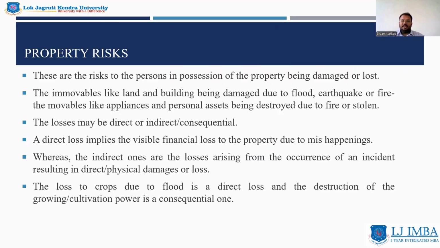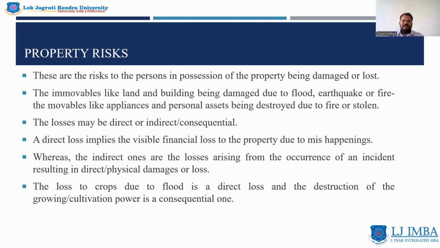One thing to note over here is the property risk can be direct or indirect or consequential. A direct loss implies that there is visible financial loss to the property. If an earthquake occurs and the building suffers huge cracks, which makes it unlivable, then it is a direct loss. Indirect losses are ones which arise from occurrence of an unfortunate incident, which results into a permanent or temporary destruction of the property.